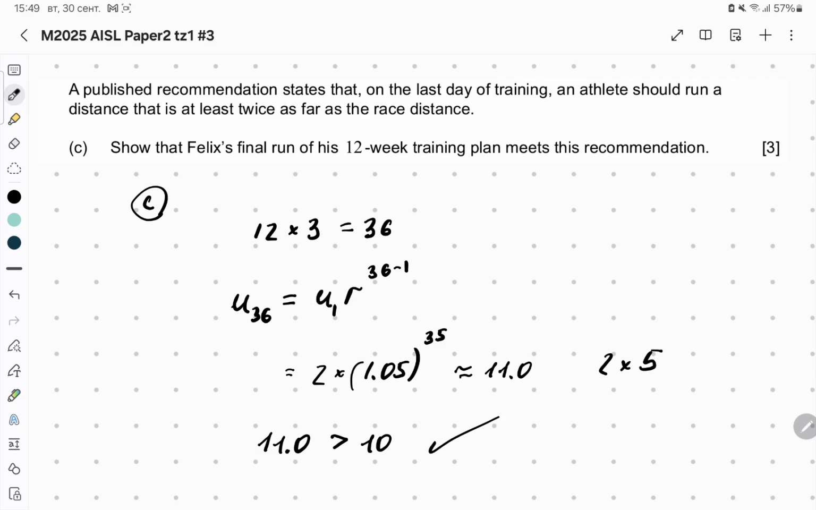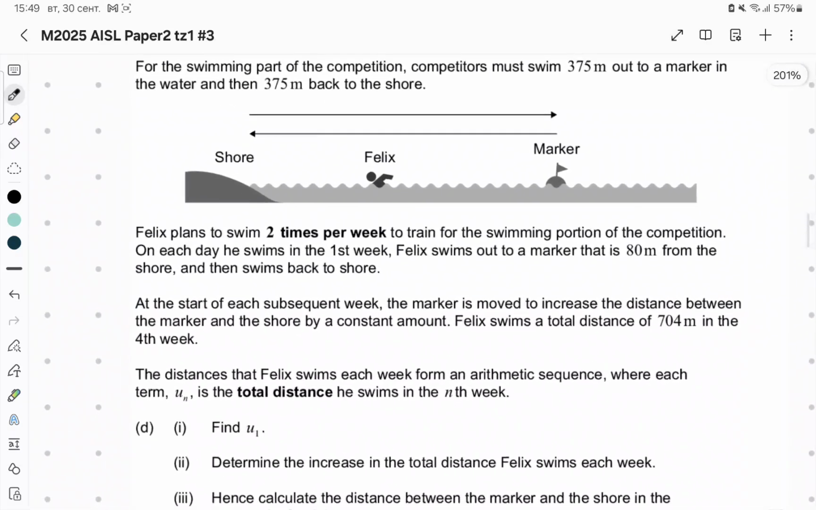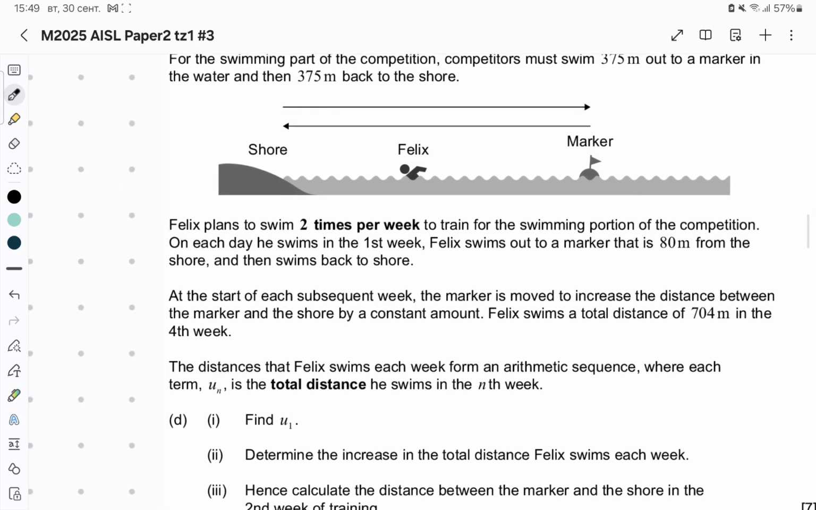Okay, now let's go to the next part. In the next part it says swimming part. For the swimming part of the competition, athletes must swim 335 meters out to a marker in the water and then 375 meters back to the shore. Felix plans to swim 2 times per week to train the swimming portion of the competition.